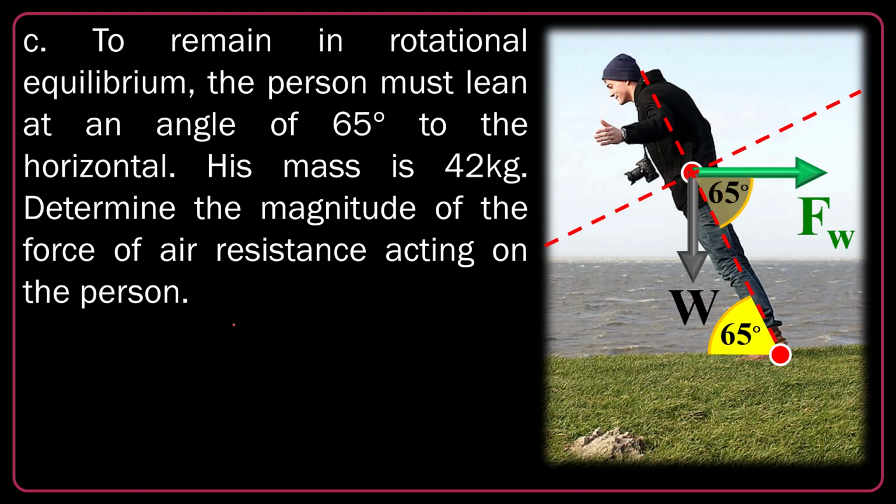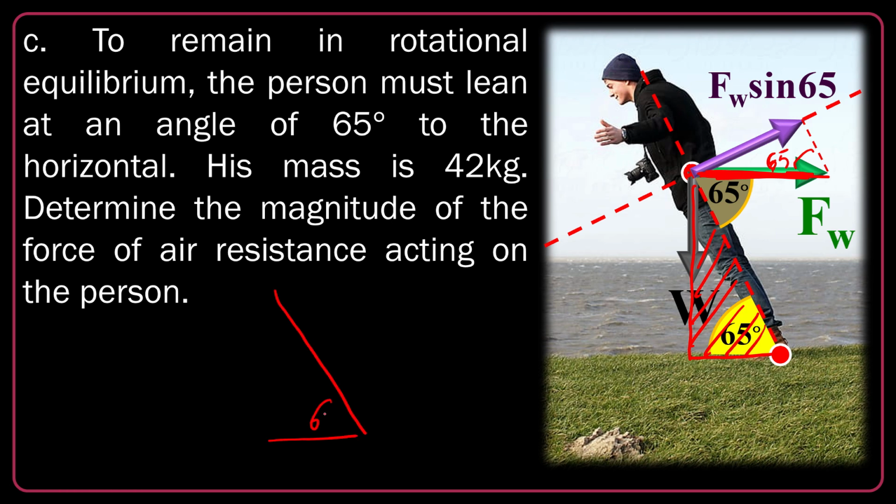Look at this. You can easily persuade yourself that this is 65 degrees. Why? Because this is horizontal, and this is the oblique dashed line. Okay? If this is 65, this is also 65. So the component of Fw perpendicular to the D is supposed to be Fw sine of 65. This is 65 and this is the hypotenuse, so it's the opposite side. On the other hand, in this triangle, look at this.